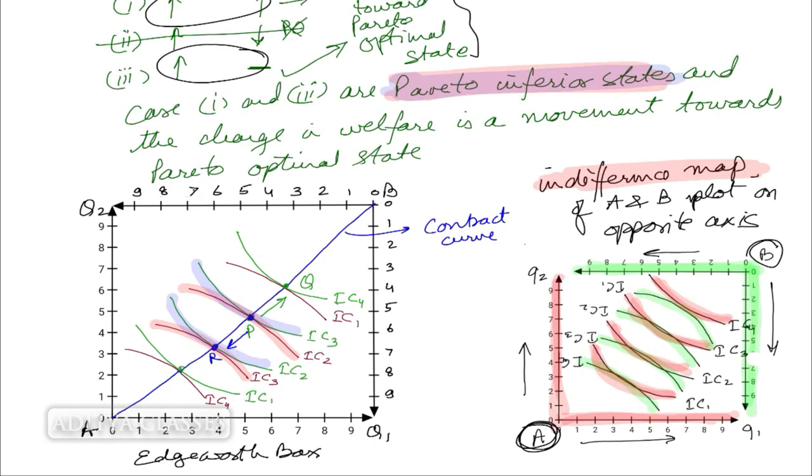So, point R, when we compare it against P, is a Pareto inferior state. Why is it a Pareto inferior state? Because B is getting more welfare, but A's welfare is reducing as a result of this movement. Fine. So we can see that any point other than P is Pareto inferior. Not only this, you could compare any points.